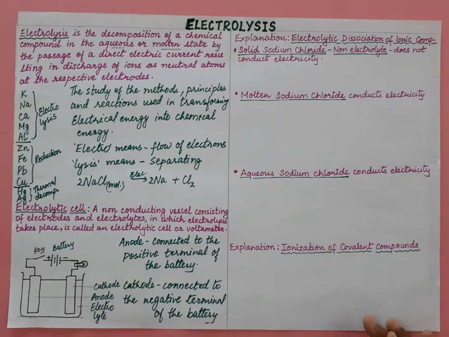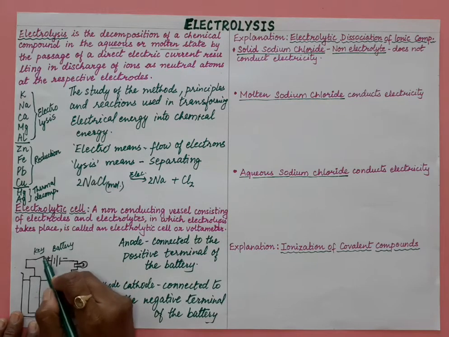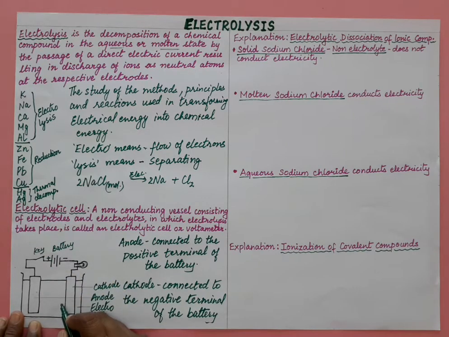Right. Then we have the anions and cations. You all know anions are negatively charged particles. Suppose we have sodium chloride in this as an electrolyte. When the key is connected and the switch is on, then what happens over here? All positive ions will move towards the cathode. These are cations, positively charged ions. They will move towards the cathode. Positively charged ions are known as cations, and negatively charged ions are known as anions.